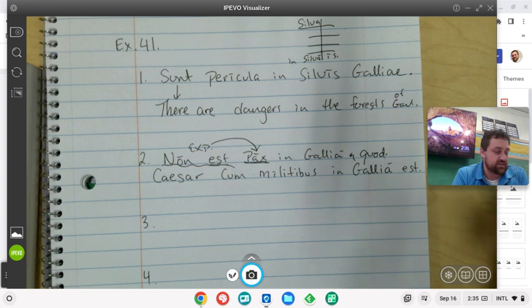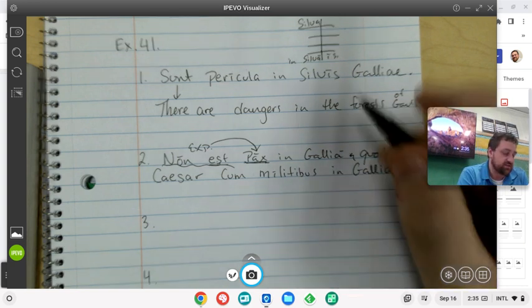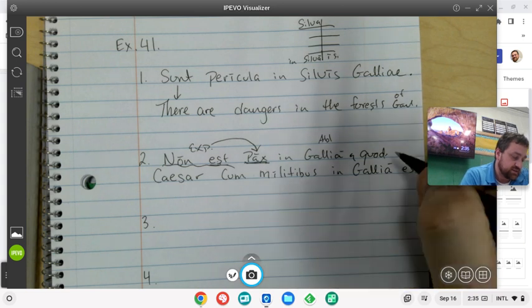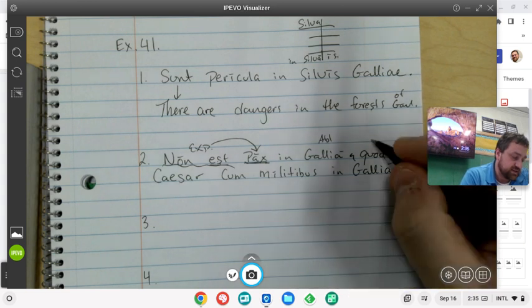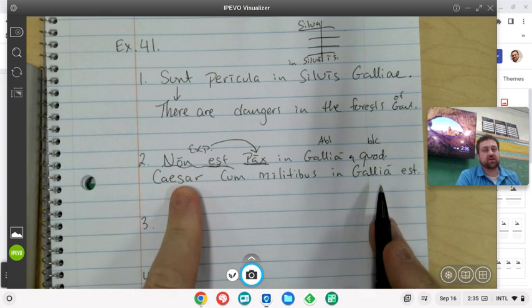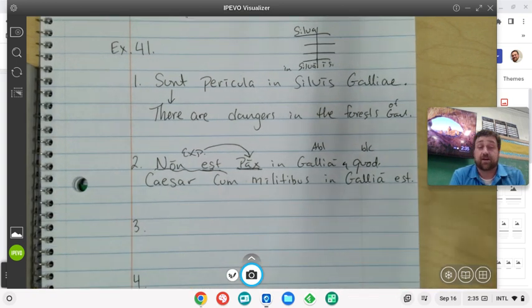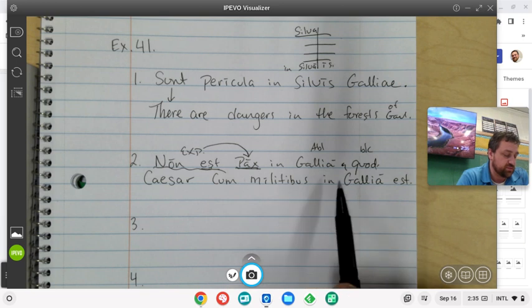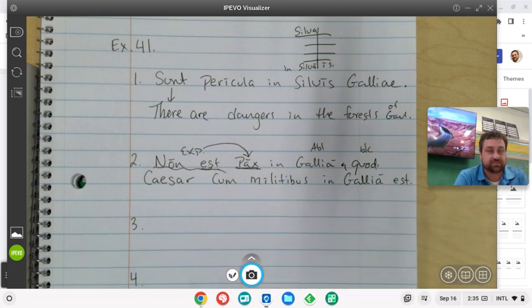So there is not peace in Gallia, an ablative singular. There is not peace in Gaul because, and then we have a second part of the sentence, which means we're going to have a brand new subject and brand new verb.